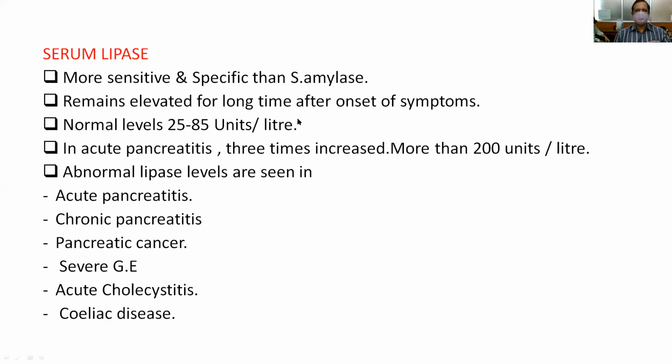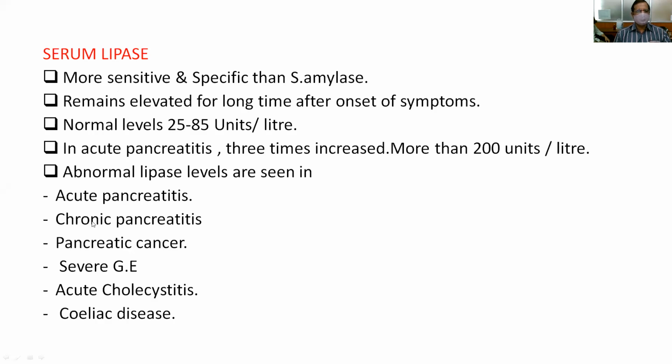When you compare with serum amylase, which persists for more than 1 to 2 weeks, the normal lipase level, depending upon the lab, is 25 to 85, or usually always below 100 units per liter. In acute pancreatitis, there will be a 3 times increase, that is, it may go more than 200 units per liter. So estimation of serum lipase is more specific and sensitive.